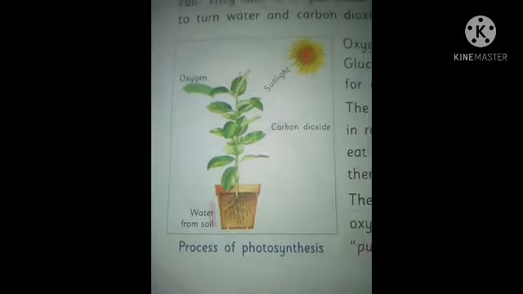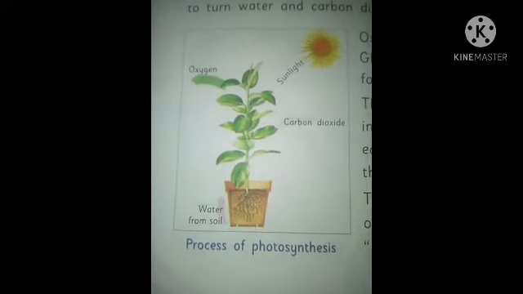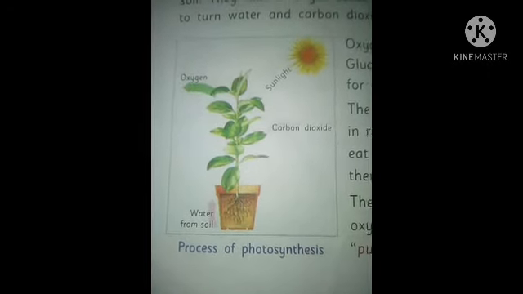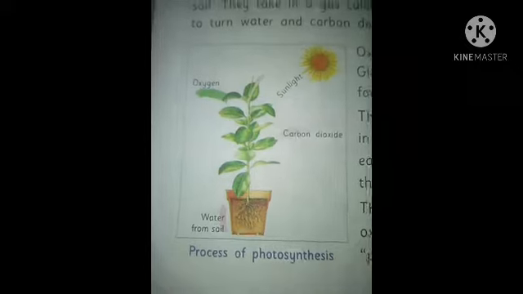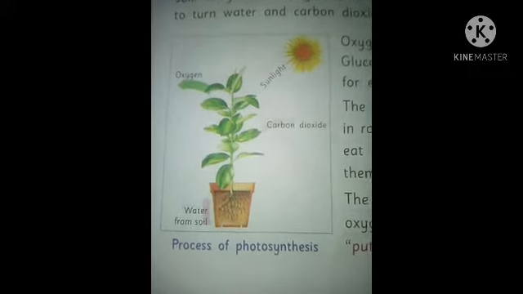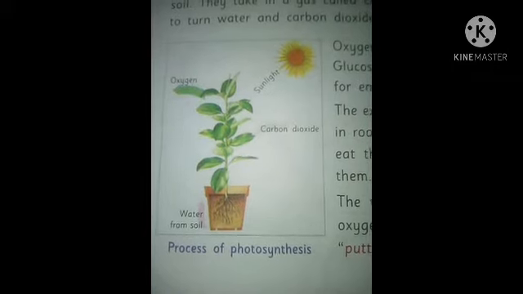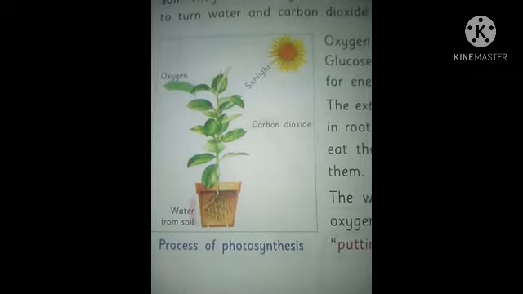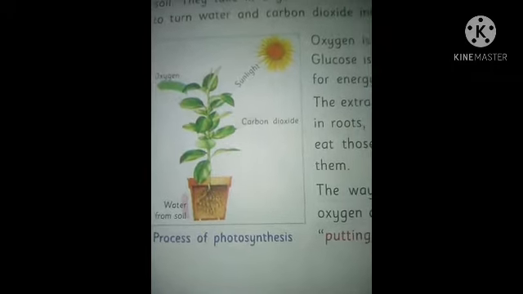Photosynthesis. The term photosynthesis is made up of two words. The first one is photo, which means light. The second one is synthesis, which means putting together.